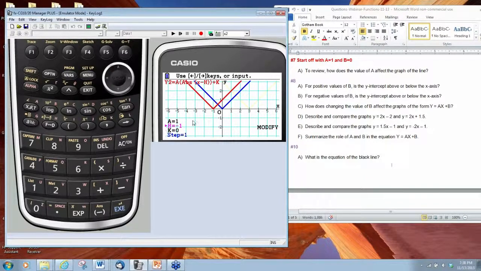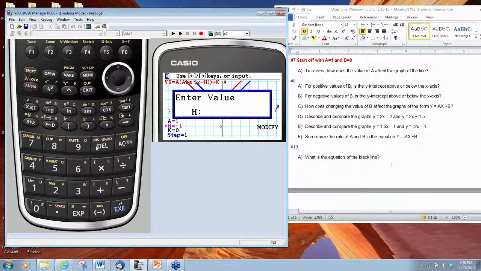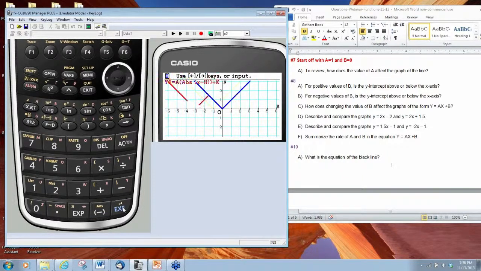Now, if a is -1, the value of h moves the graph to the left. So if h is negative, the graph is going to shift to the left. Let me delete that, and let's make h -3. All right, so this tells us, based on what we've looked at here, the value of h is going to shift our parent graph to the left or to the right.